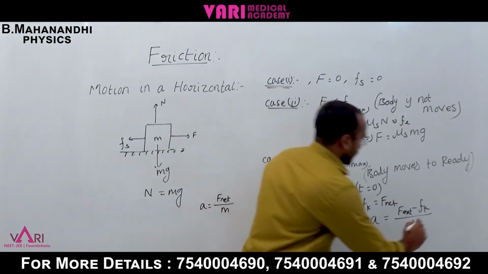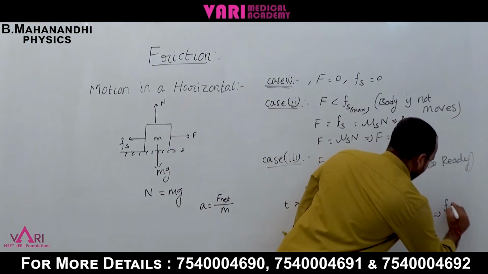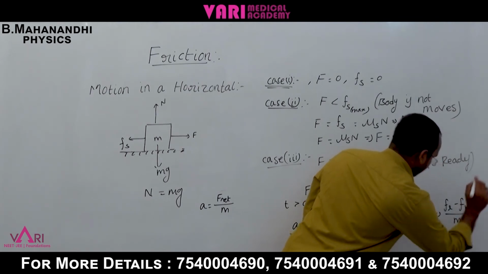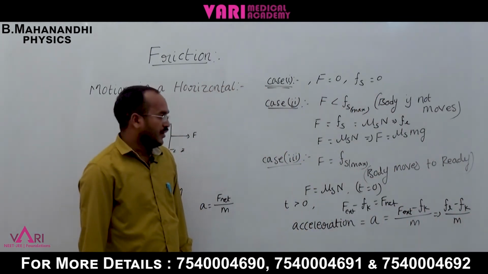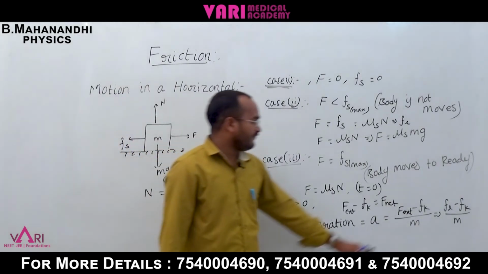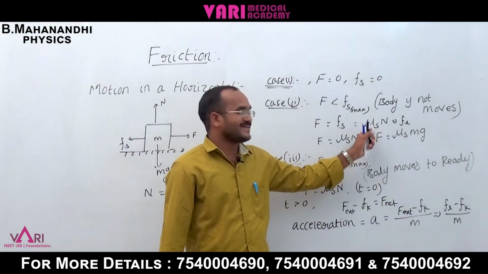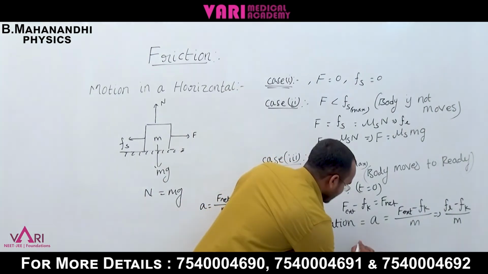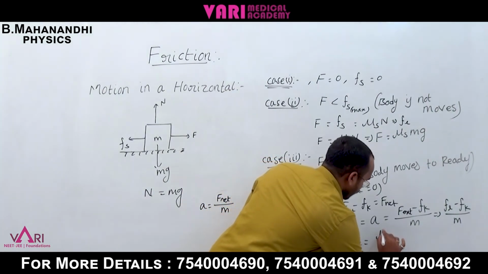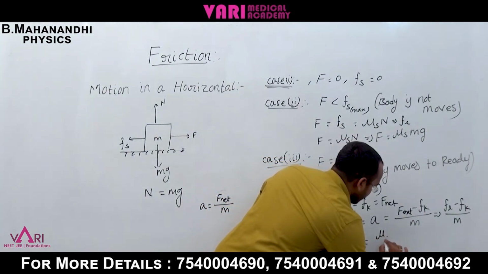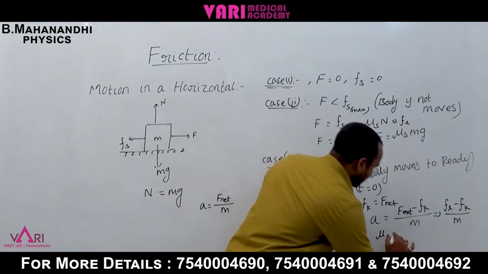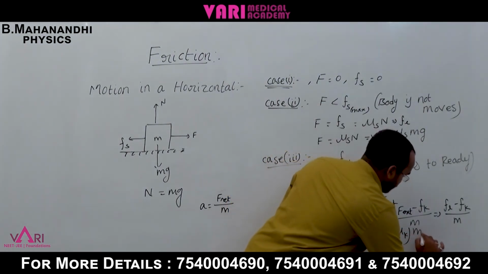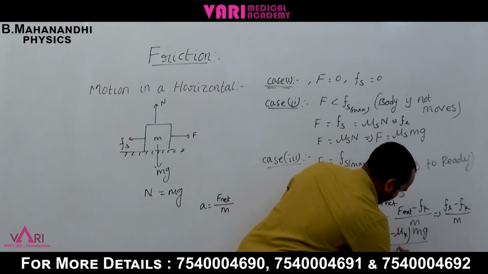Now here FL minus Fk by m. Now F means mu s N. So acceleration equal to mu l minus mu k into mg by m.